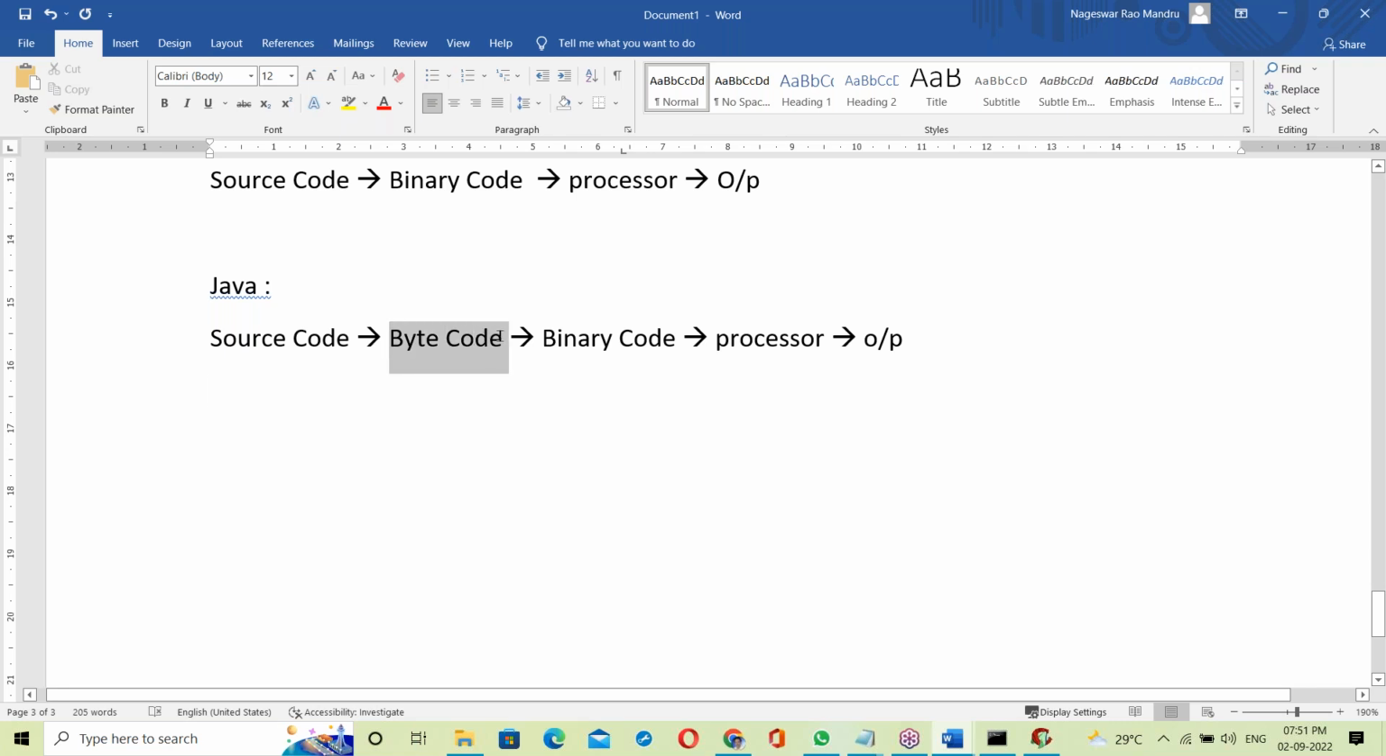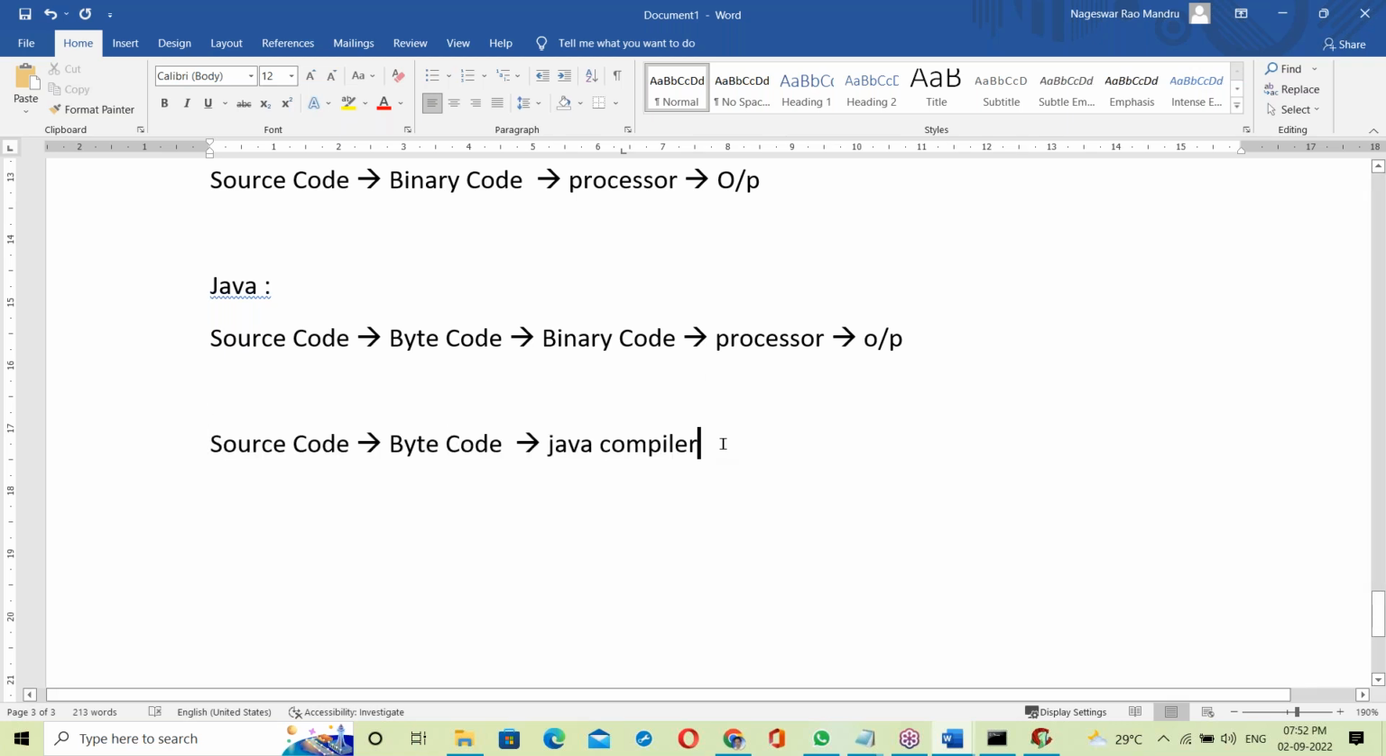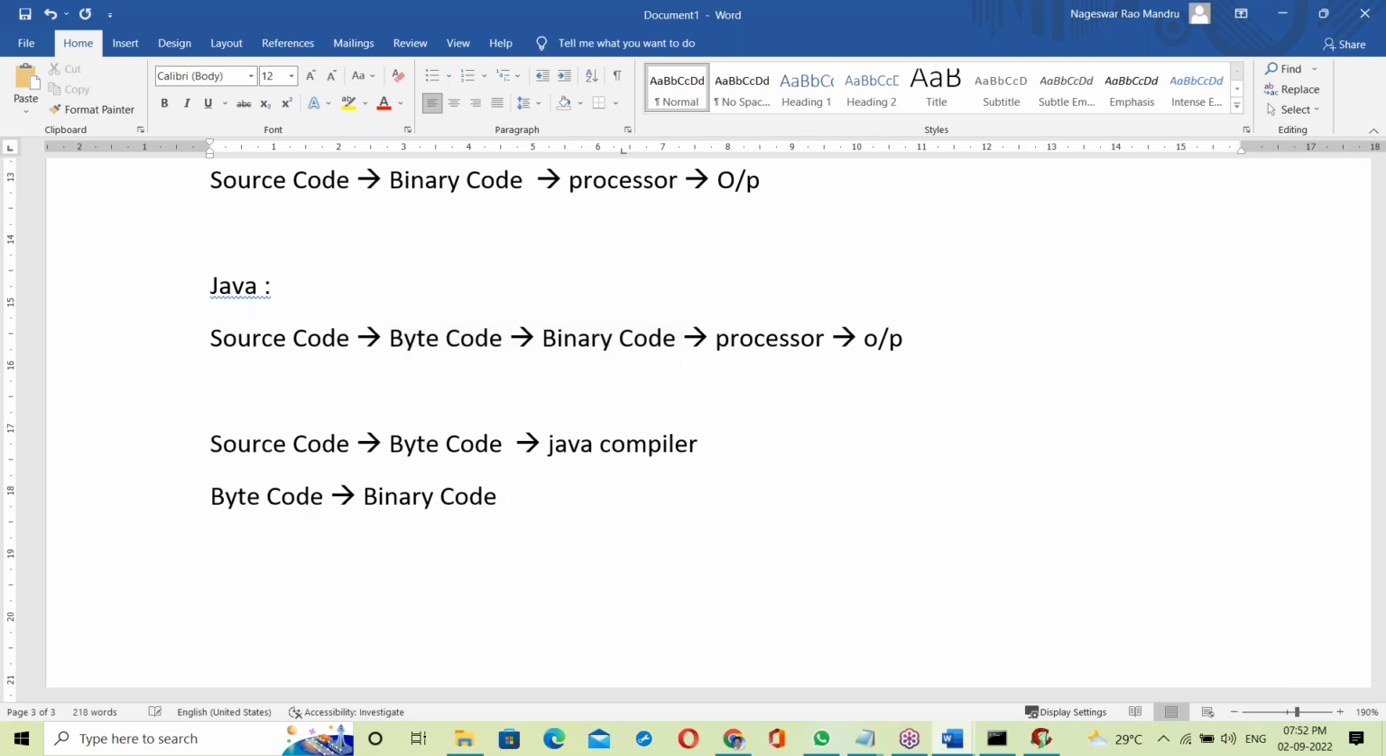In Java, this is a bytecode. Source code to bytecode is done by the Java compiler. The Java compiler checks for all the errors, and if there are no errors, it converts into bytecode. Next, bytecode to binary code, this step is done by the Java interpreter.